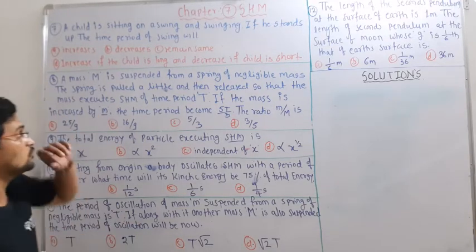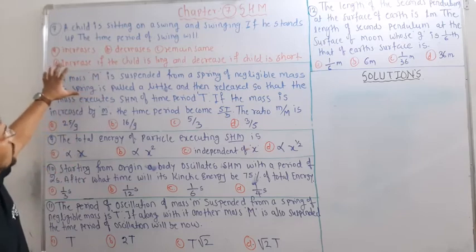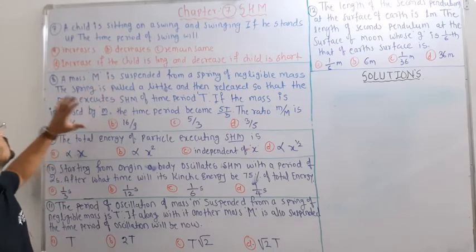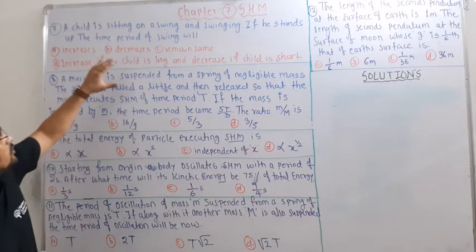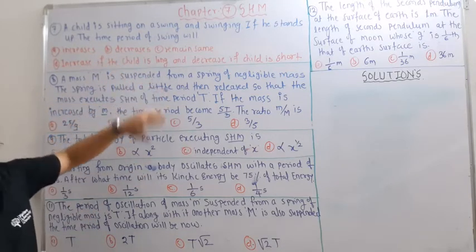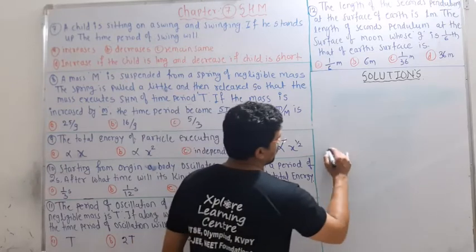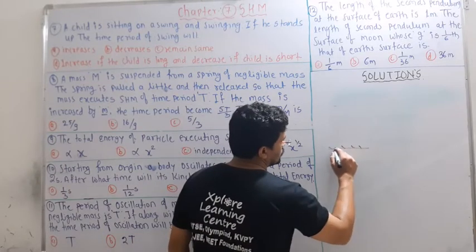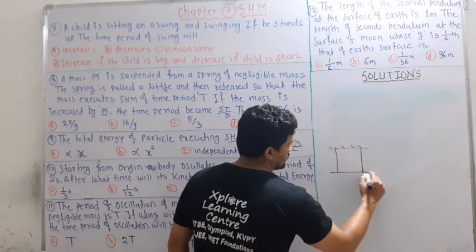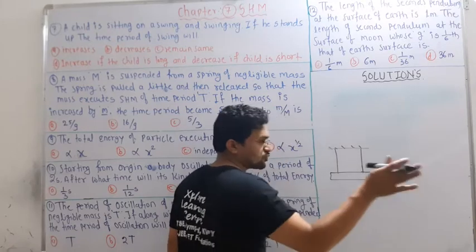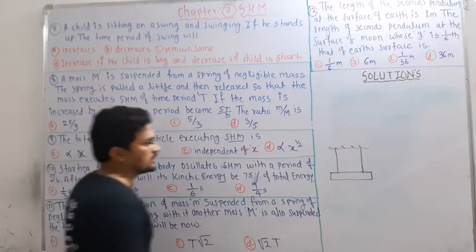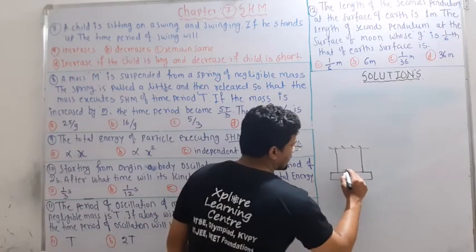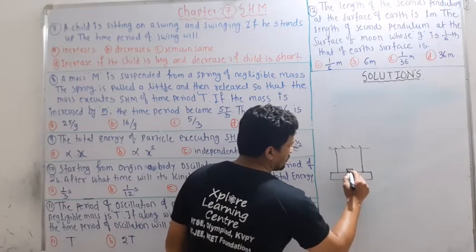So hello dear students. We have already solved 6 questions. Now there is a 7th question. A child is sitting on a swing and swinging. Maybe in a garden or park, there will be a swing like this. It is swinging. Already he is seated here, and when he is seated it will be like this much.